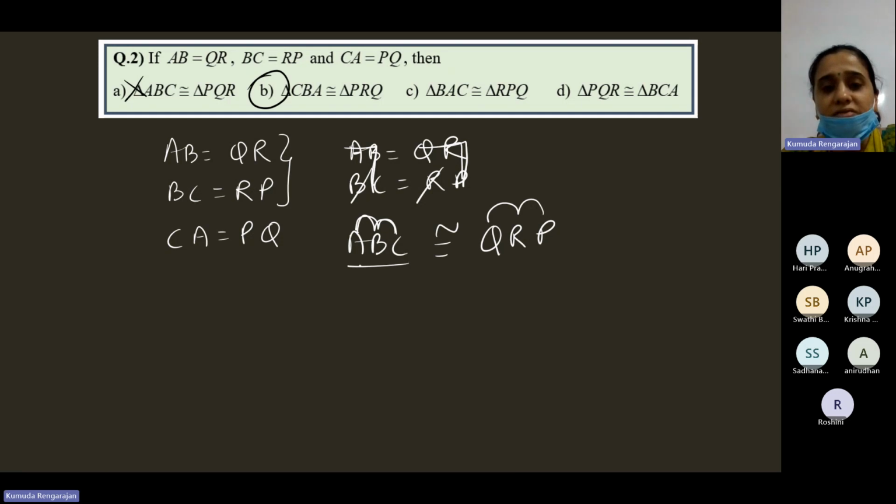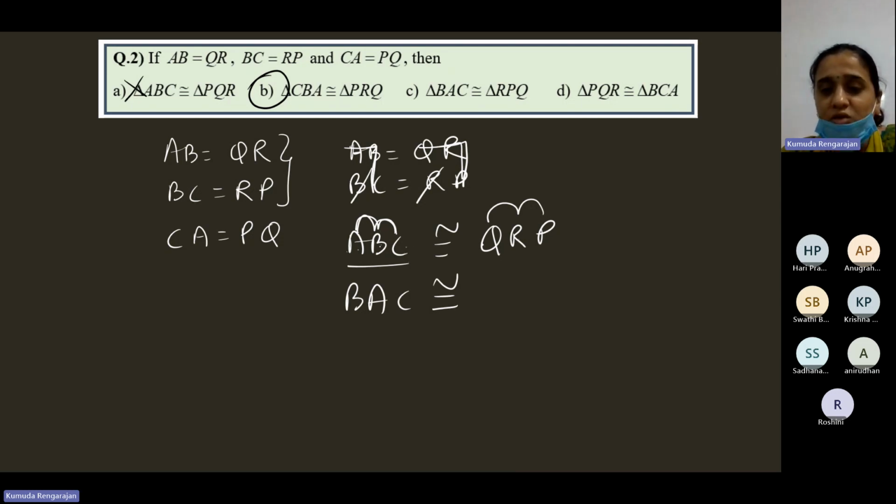The third one, option C, is BAC. If it is BAC, it should be RQP: second vertex, first vertex, and then the third vertex.